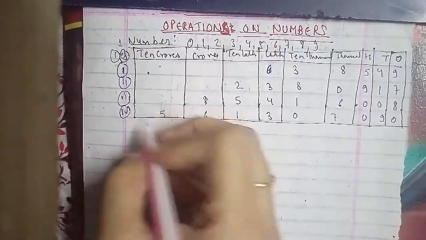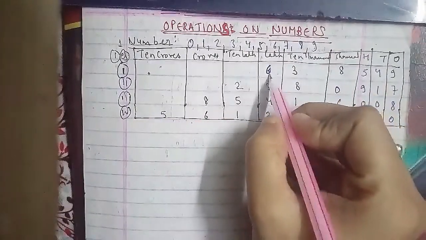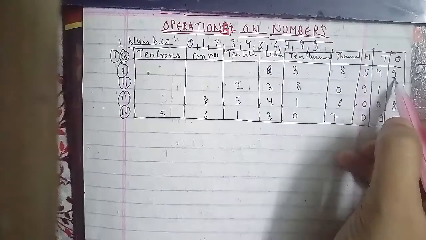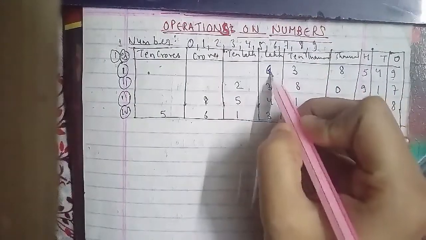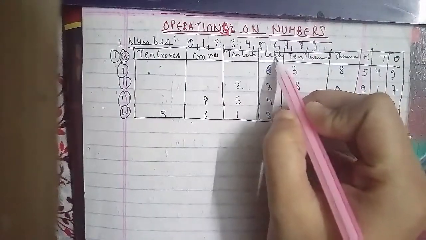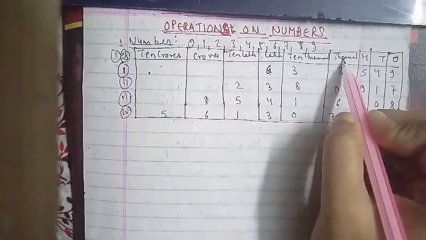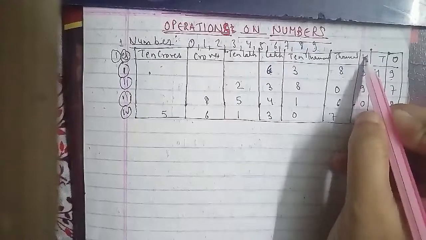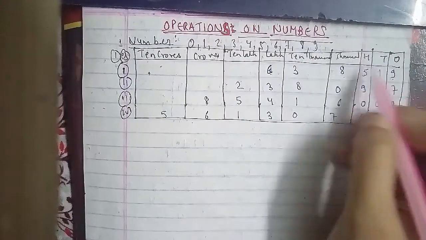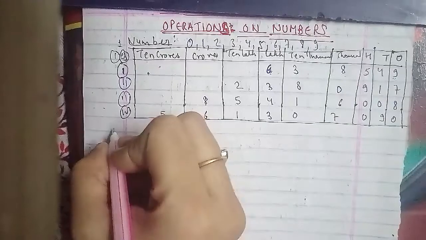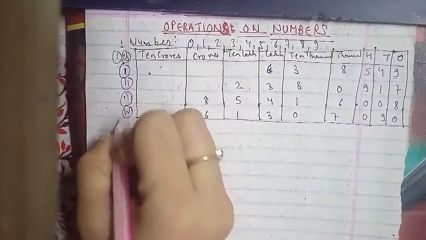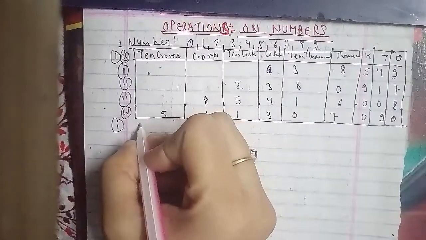So in words, when we're converting it, for the first one we have 6 lakh 38,549.